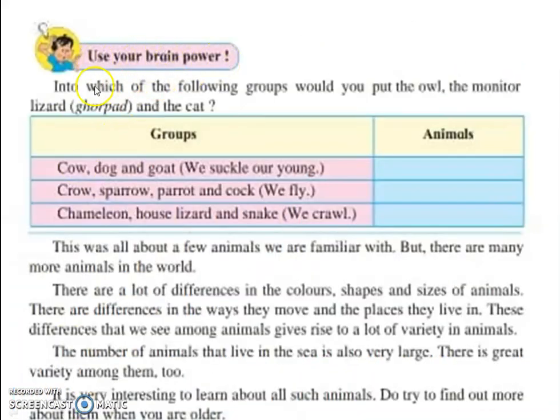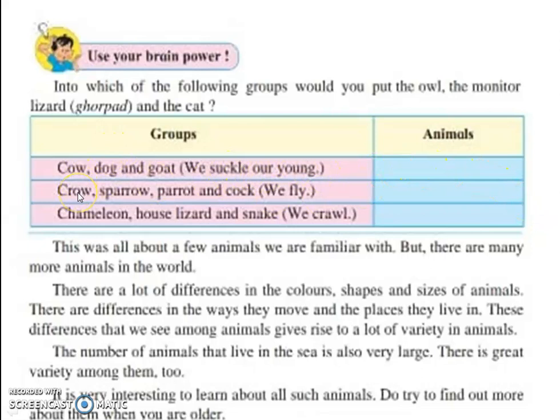Okay, use your brain power. Into which of the following groups would you put the owl, the monitor lizard, that is ghorpad, and the cat? Here the first group is cow, dog, and goat, meaning we suckle our young ones. Here you can find that the cat's kittens grow up on mother's milk, so the cat is in we suckle our young ones.